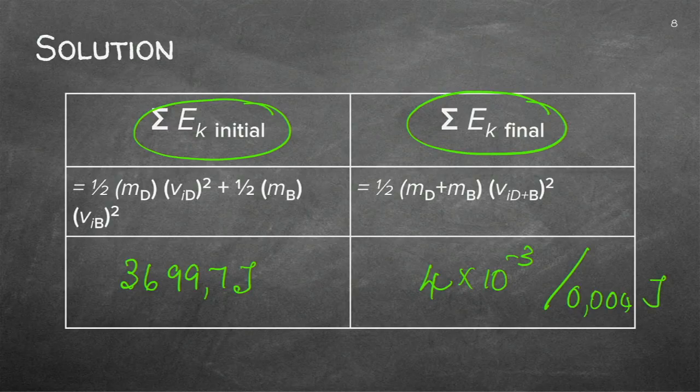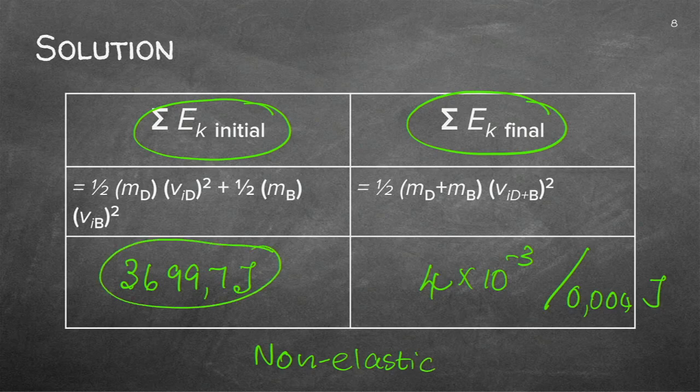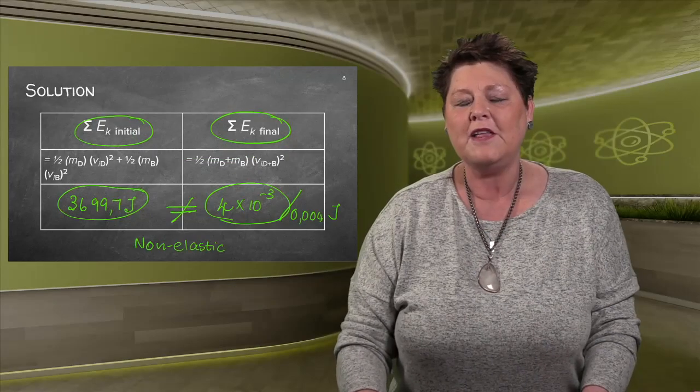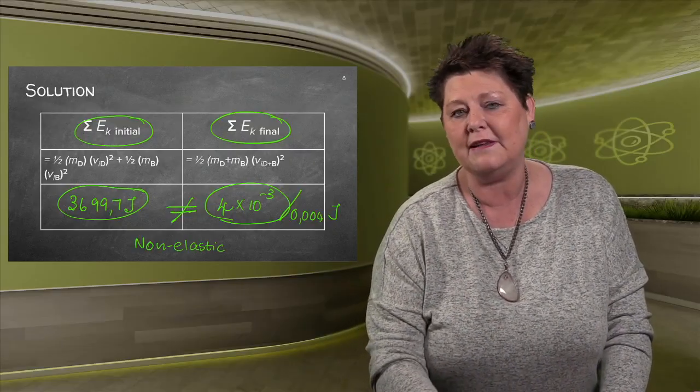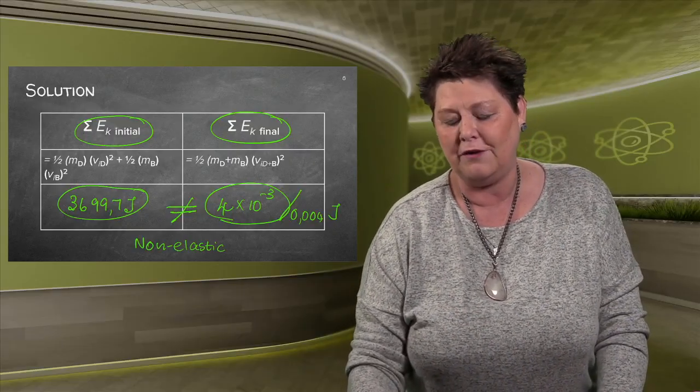Well, both of them, they aren't equal. So you can say it's a non-elastic collision. And the reason being, this is not equal to this value. So you've answered the question. You'll get all your marks. Just make sure that you do work out the kinetic energy separately for the initial and the final.